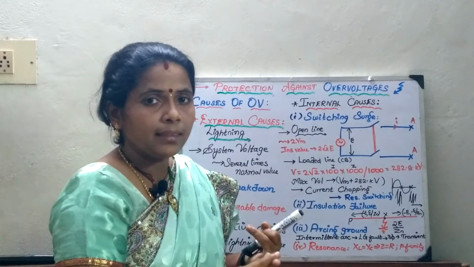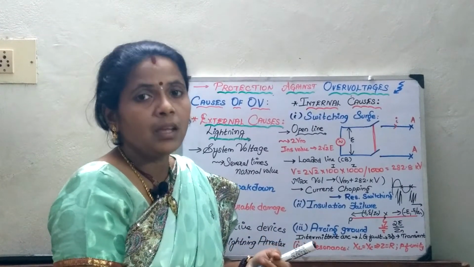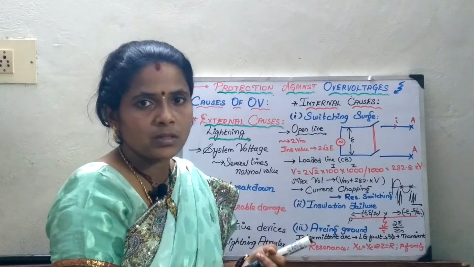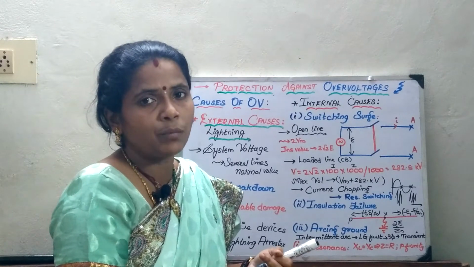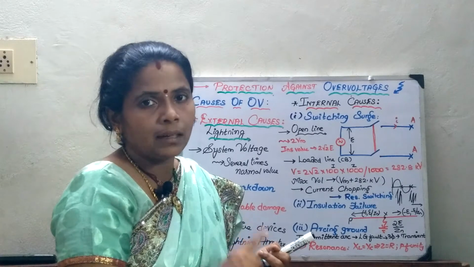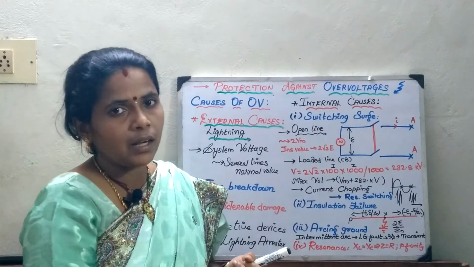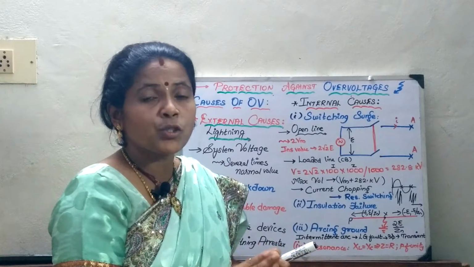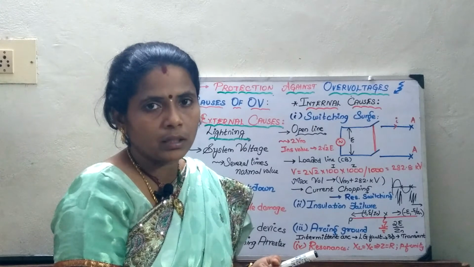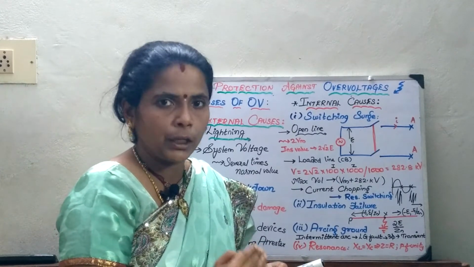The second thing is that whenever I am not connecting it to the neutral, the zero sequence current, which would otherwise circulate if connected, is also avoided. So these two advantages were there: I don't want to remove the line out of action if I am not connecting to the neutral, and the zero sequence currents are eliminated. But this will not suit all conditions. Whenever a high fault occurs on the system, this might lead to considerable damage of the equipment, right?